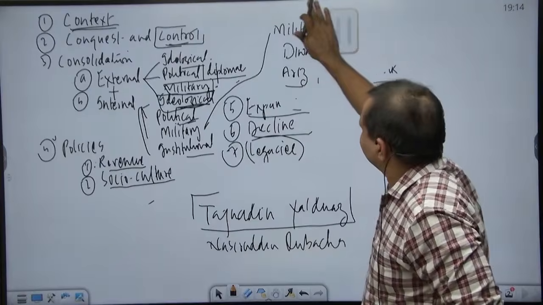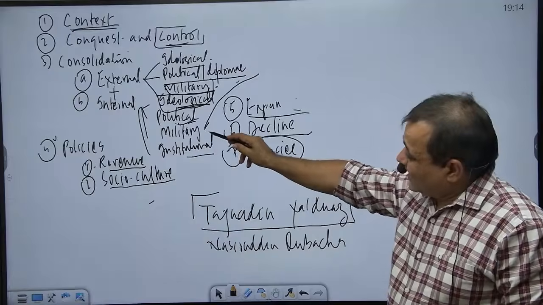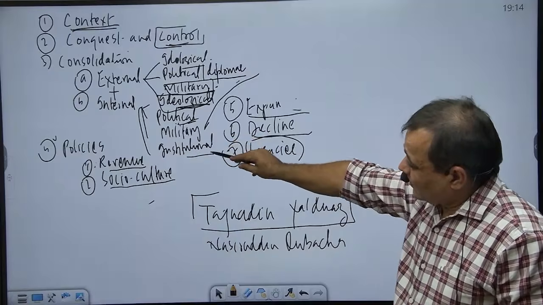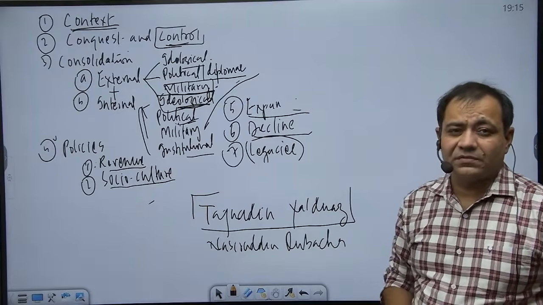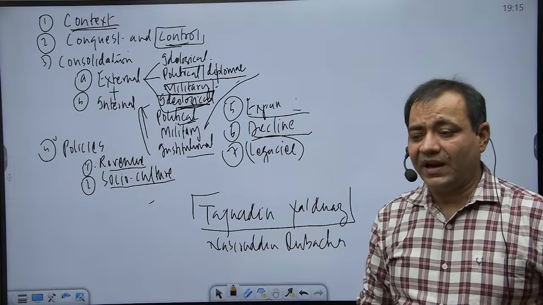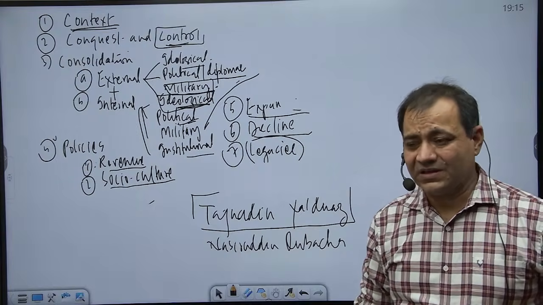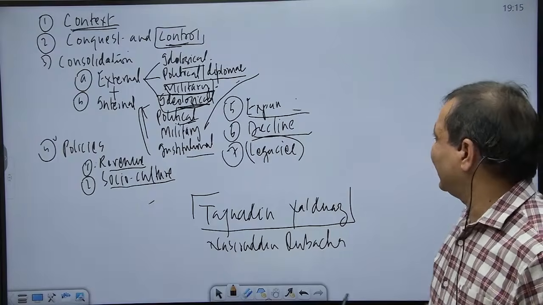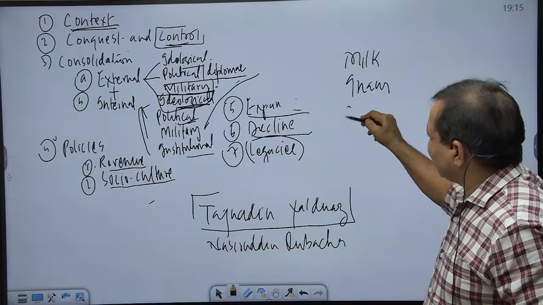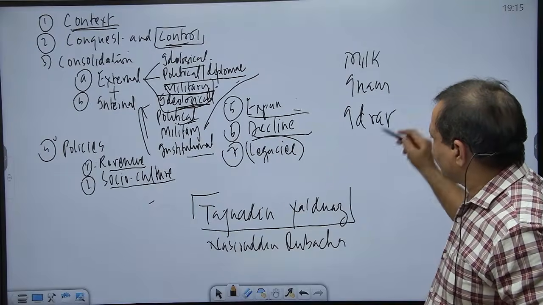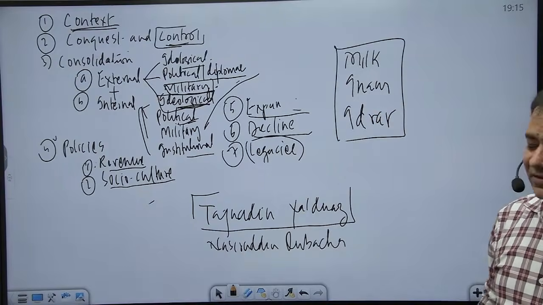Then, in institutional consolidation, he made some changes in the Iqta system. He wanted to revoke the revenue free land grants, of course not on a hereditary basis, known in the case of the Delhi Sultanate as milk, inam, idrar. This terminology may be important. They were basically charitable grants without hereditary rights, without sovereign rights.